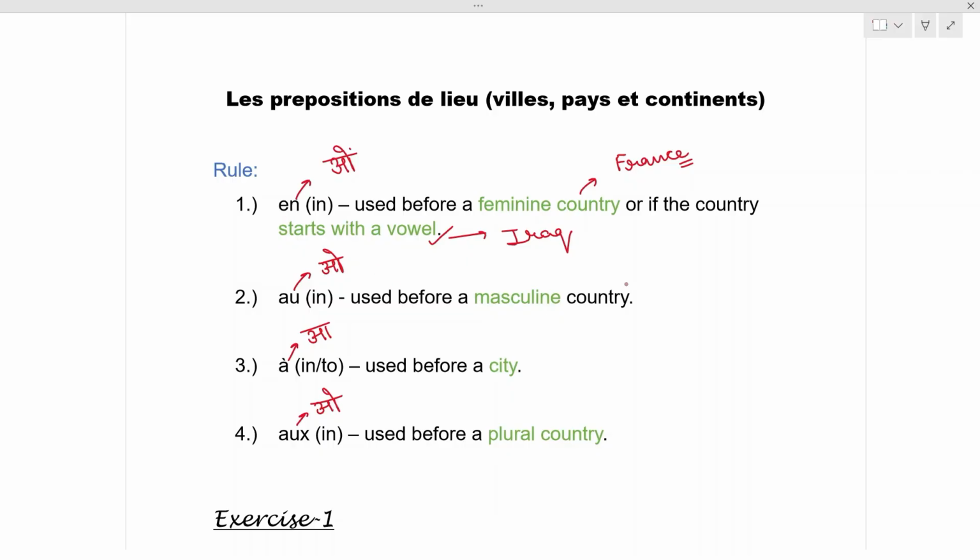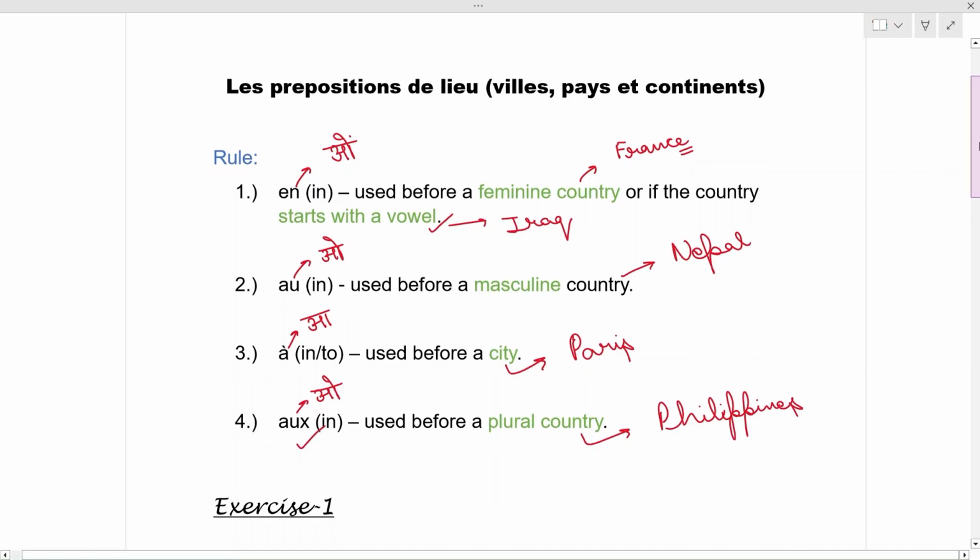If the country is masculine, suppose the country is Nepal, so we will use o with this country. Suppose the city which we are referring to is Paris, so we will use this particular preposition a. And if the country is, suppose, Philippines, that is a plural country, so we will use the preposition o with it.